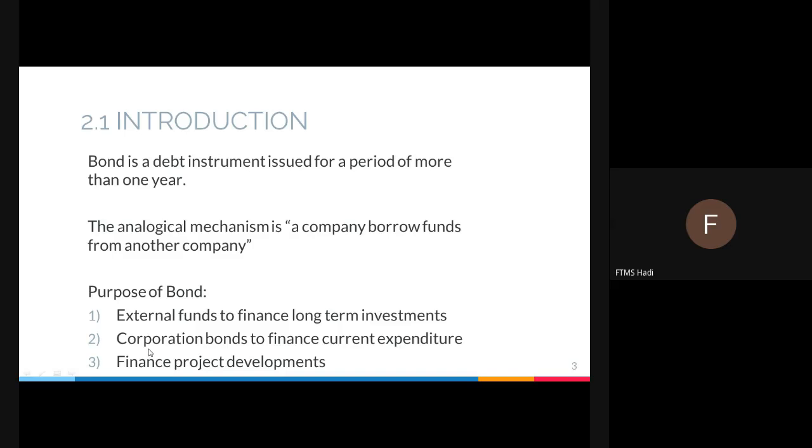The second one, corporation bonds to finance current expenditure. Current expenditure means day-to-day expenses: to pay salaries, operating expenses, taxes, whatever they want to pay, as long as it is expenses. And the last one, these are the common purposes that a company wants to borrow money from another company, which is to finance project development.